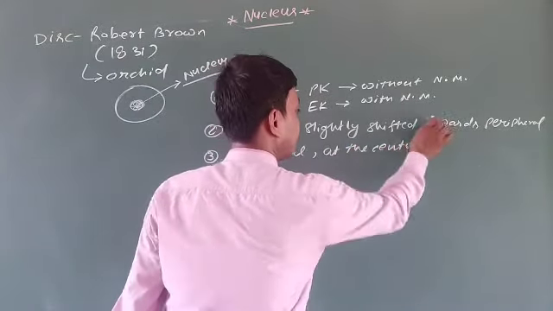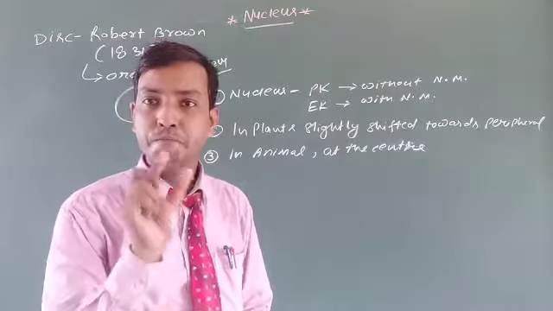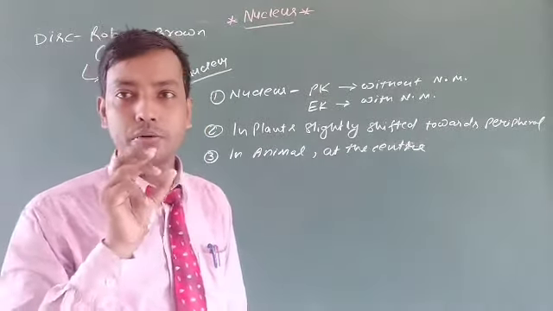In animals, the nucleus is always found at the center because of the very small size of the food vacuoles.